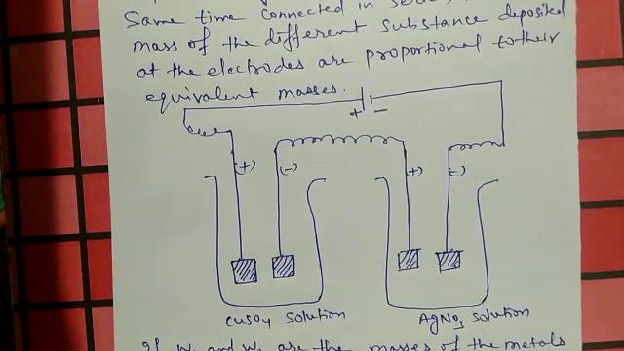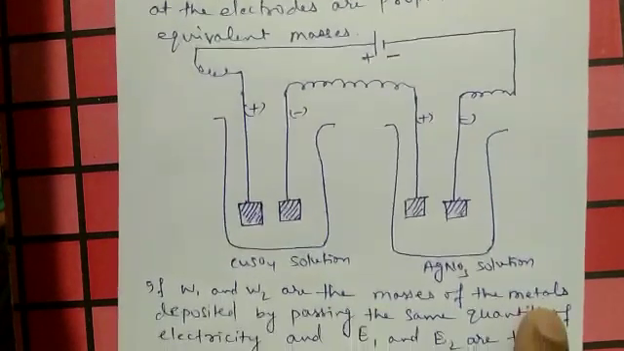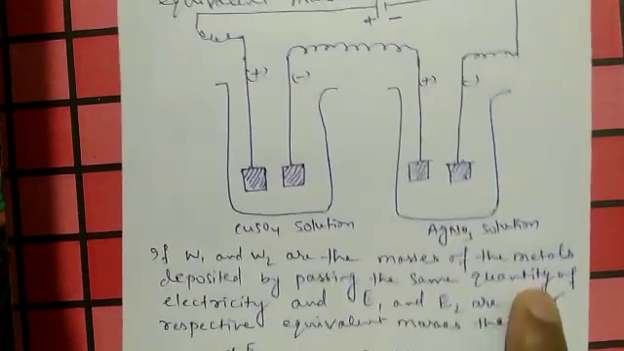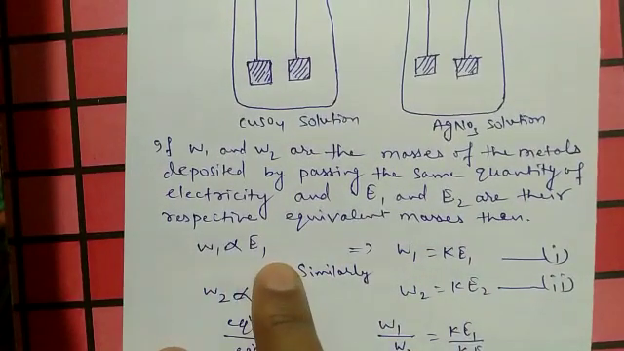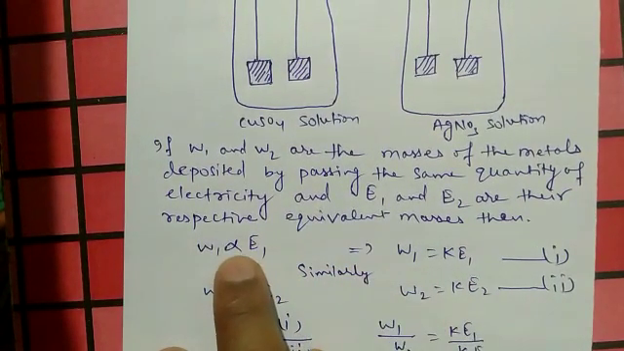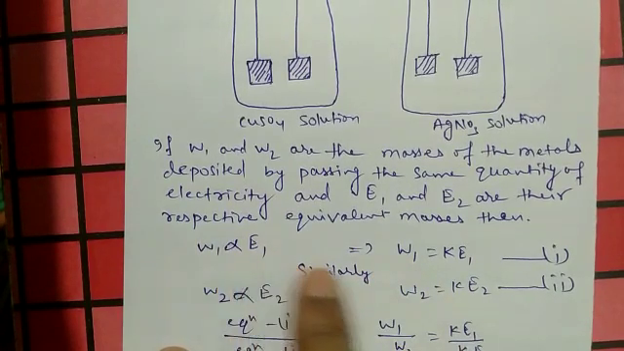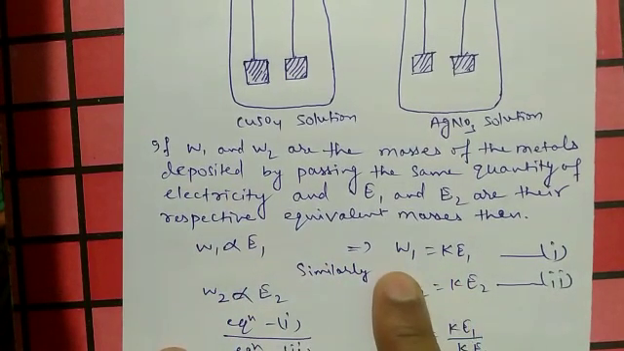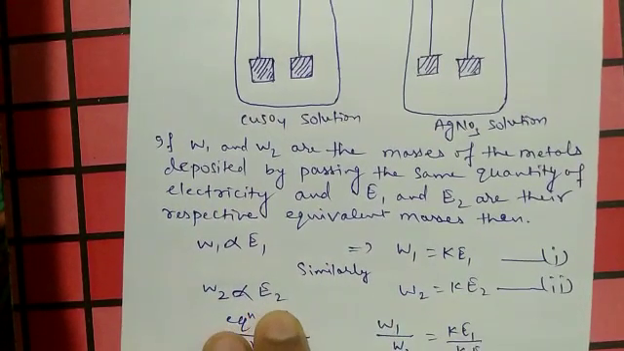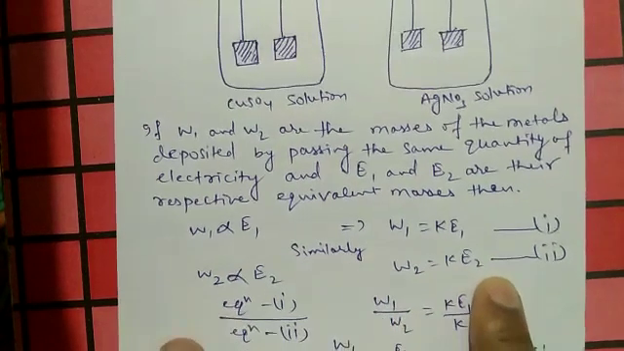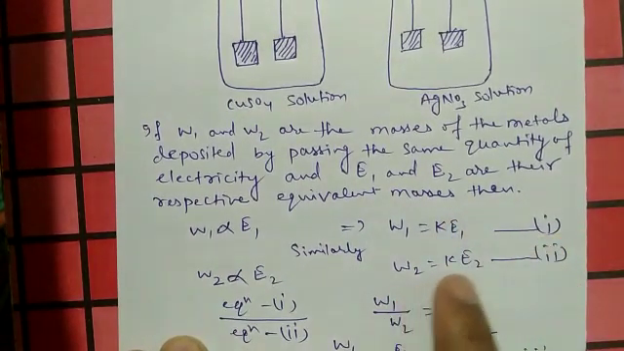If W1 and W2 are the masses of the metals deposited by passing the same quantity of electricity, and E1 and E2 are their respective equivalent masses, then W1 is directly proportional to E1. If we remove the proportionality sign, a constant is introduced, so W1 is equal to K into E1. Similarly, W2 is directly proportional to E2. What is E? It is the equivalent mass. So W2 is equal to K into E2. This one is equation 1 and this one is equation 2.